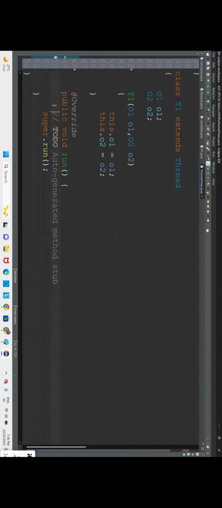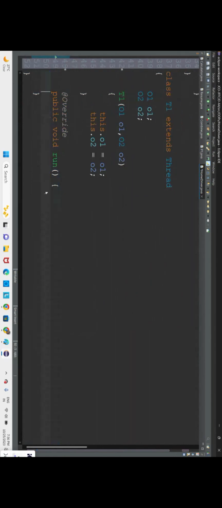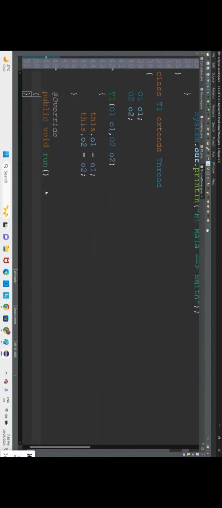This dot O1 is equal to O1 and this dot O2 is equal to O2. We already know we have to override the run method in order to give a task for a thread.